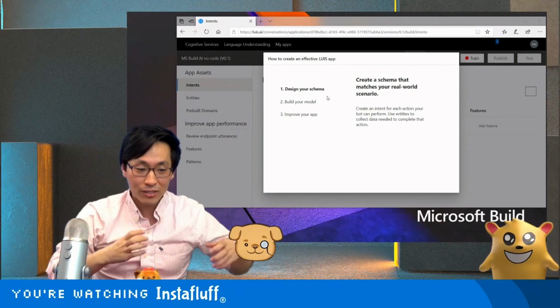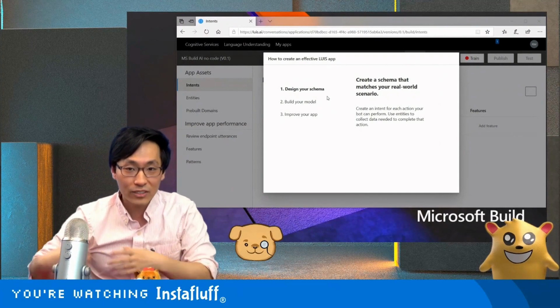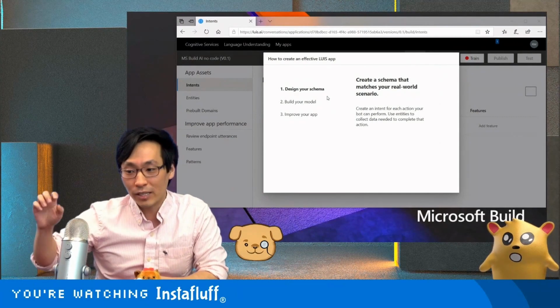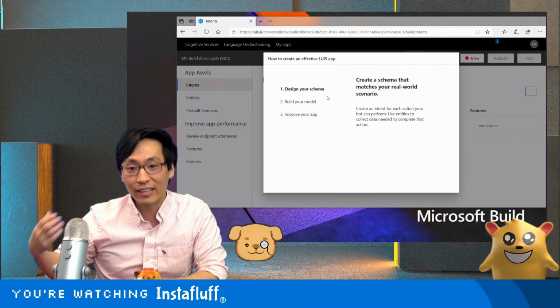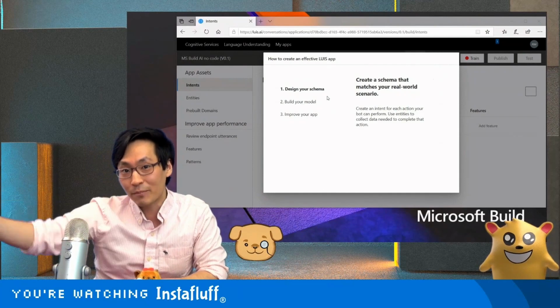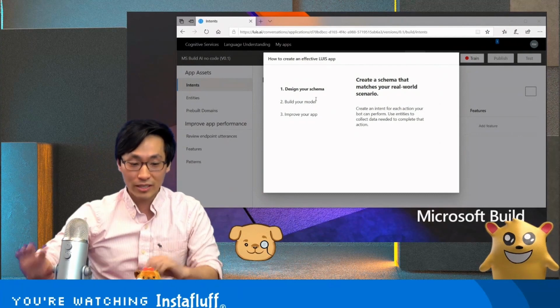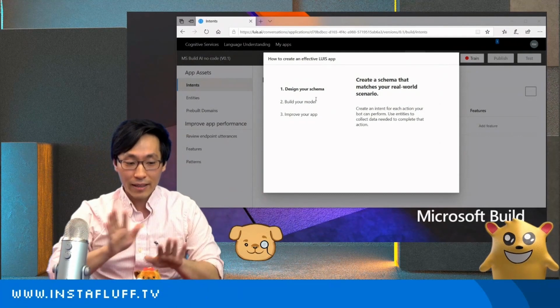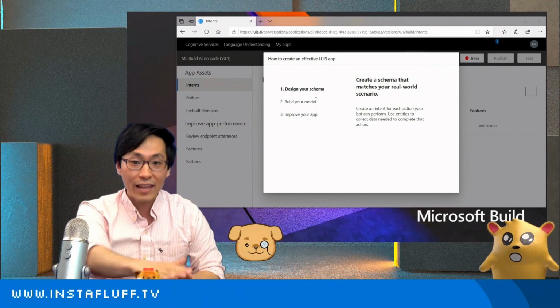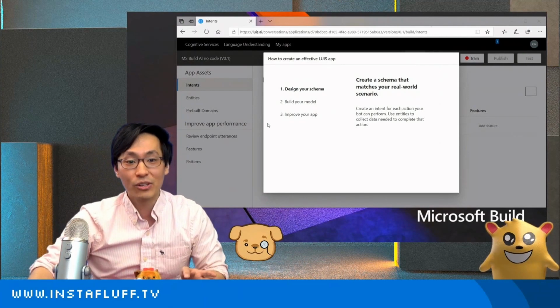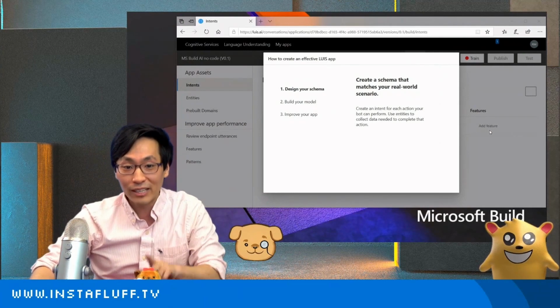Then we can have a bunch of different example sentences, like "book a flight to Seattle" would be an example sentence or utterance that maps to "book a flight." And so we design that schema, and then we can build a model, which is kind of like taking the data and mapping it to those outputs and then giving it to the AI, which I can show you how we can do without writing any code.